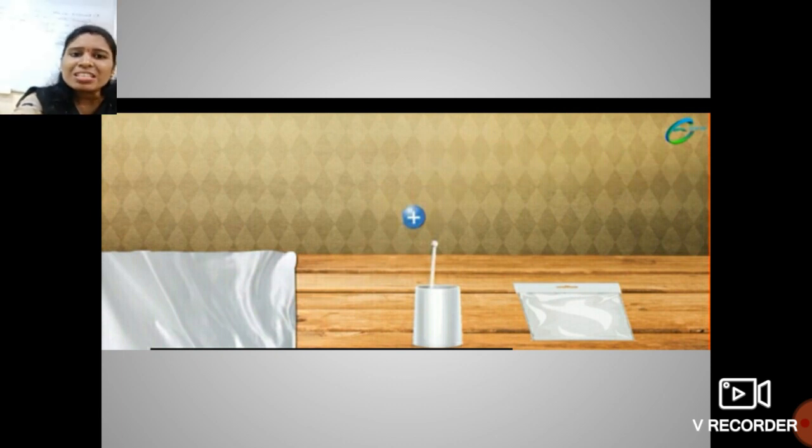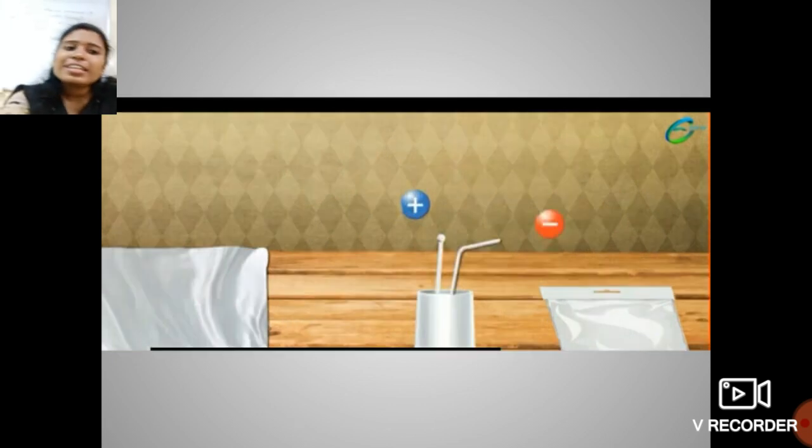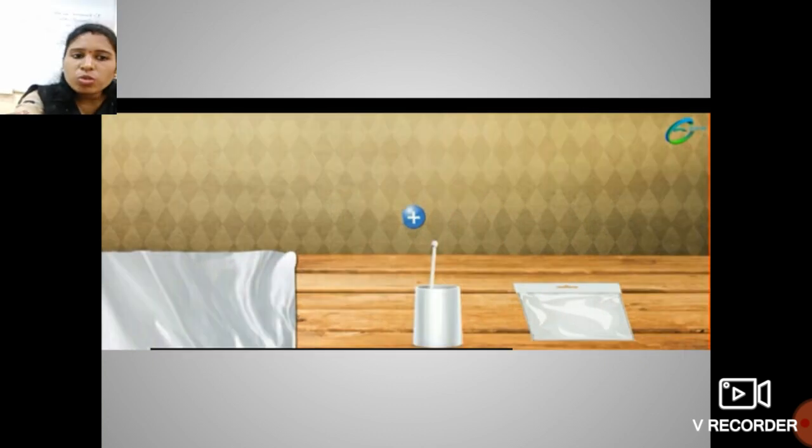Now when this glass rod is brought near a charged straw which is rubbed on the polythene, here we also take a straw, and that straw is rubbed on the polythene piece, that plastic.